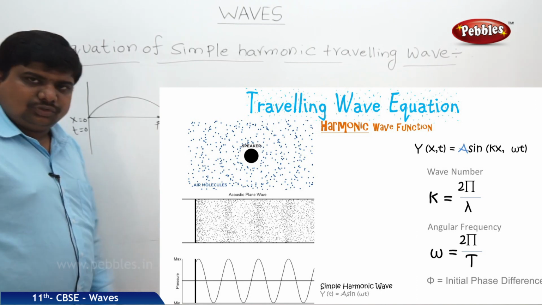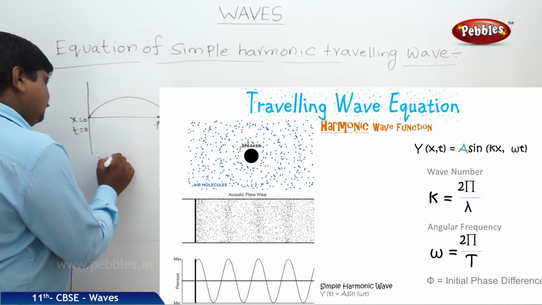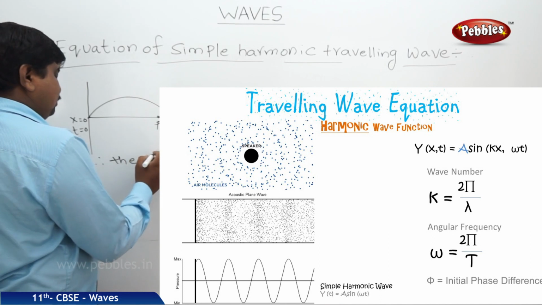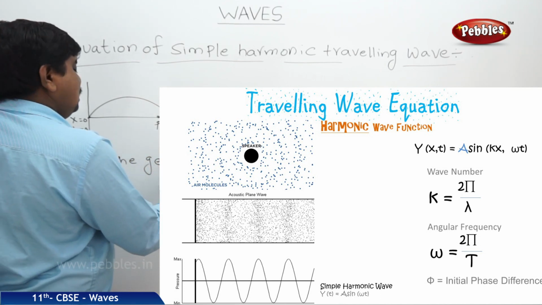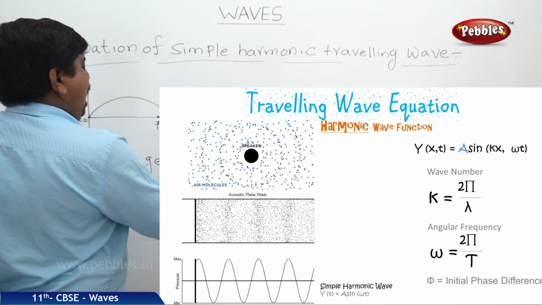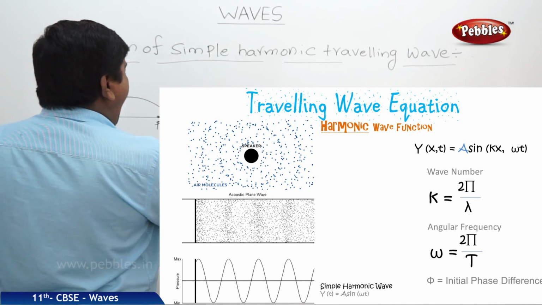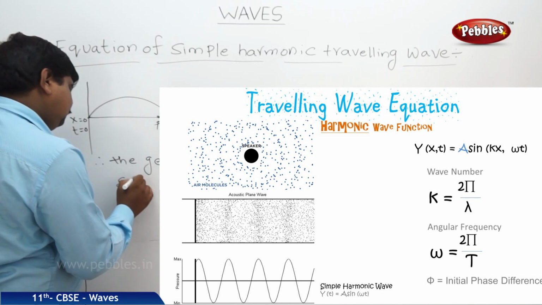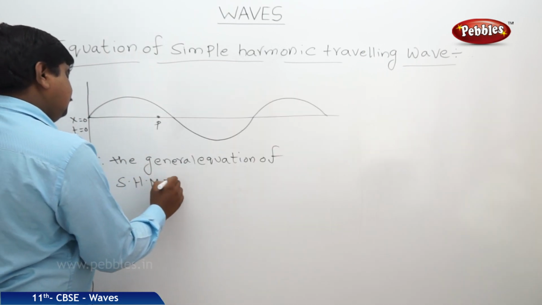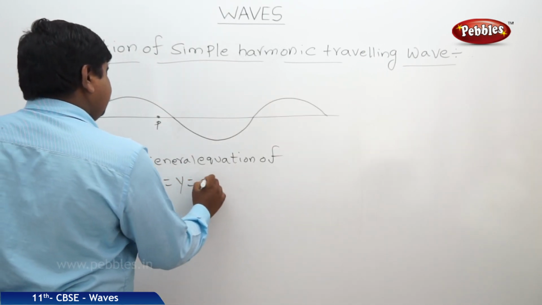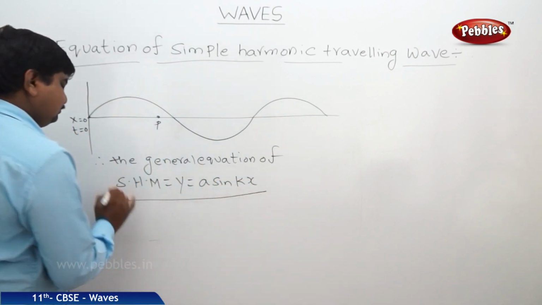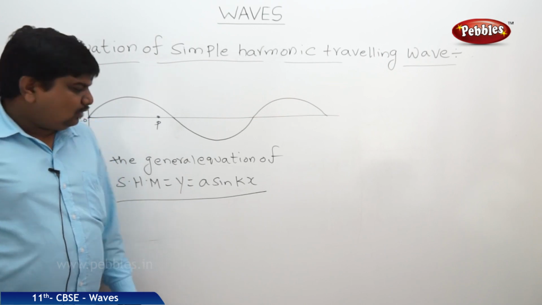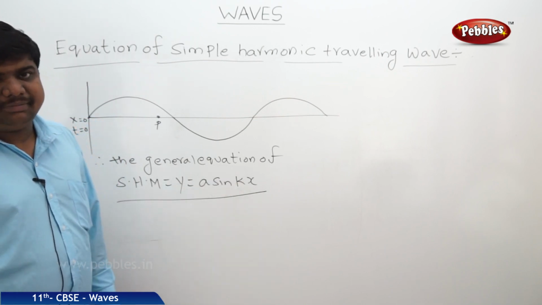So the general equation of simple harmonic motion is like this: y is equal to a sin kx. What is this k? k is 2 pi by lambda.